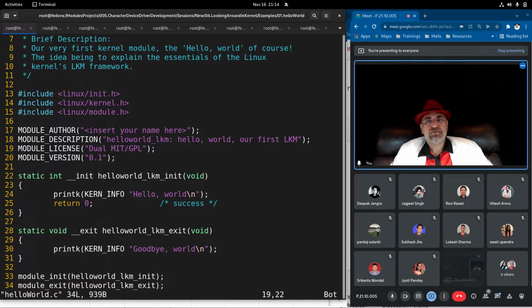MIT/GPL, Massachusetts Institute of Technology and General Public License. Both have to be used together, and we will use module version 0.1 as our module version. Okay, one thing. Is that clear?